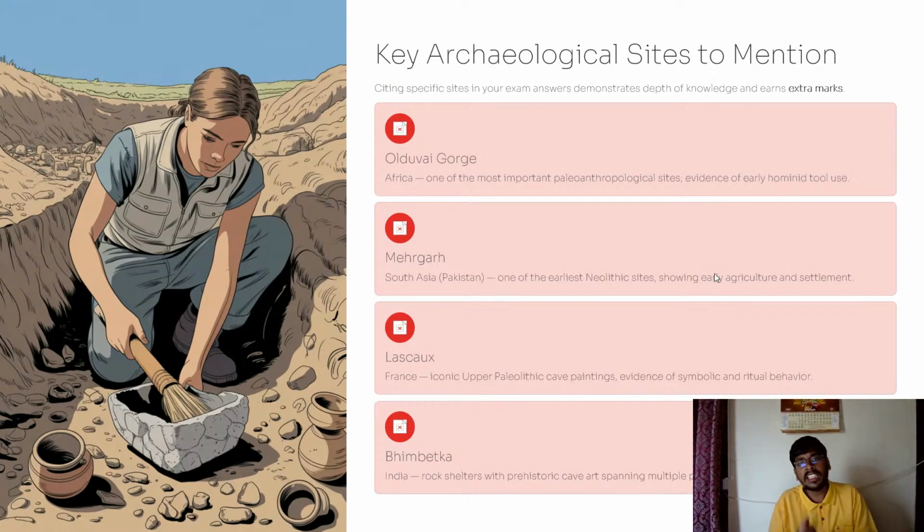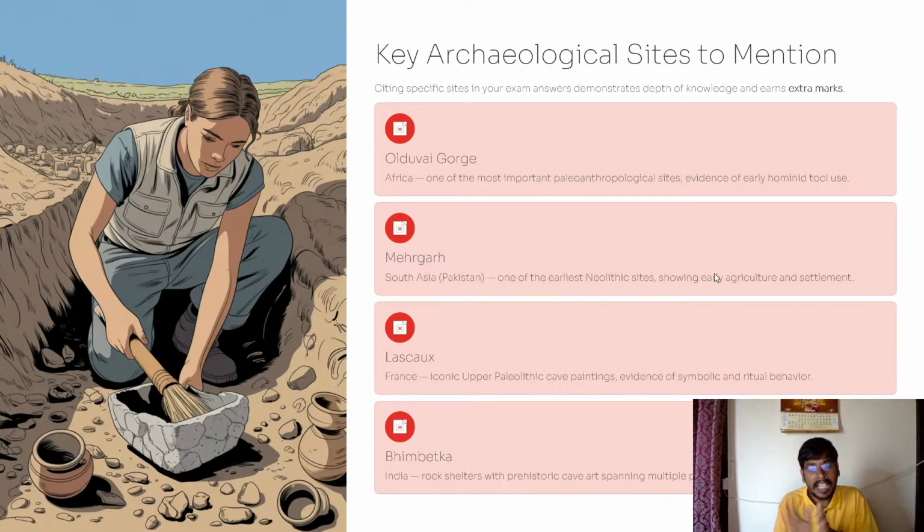And key archaeological sites: you need to remember these key archaeological sites of the early human societies. Olduvai Gorge is located in Africa. It is one of the most important Paleolithic sites and gives evidence of early human tools. Mehrgarh, located in Pakistan, South Asia, is one of the earliest Neolithic sites.